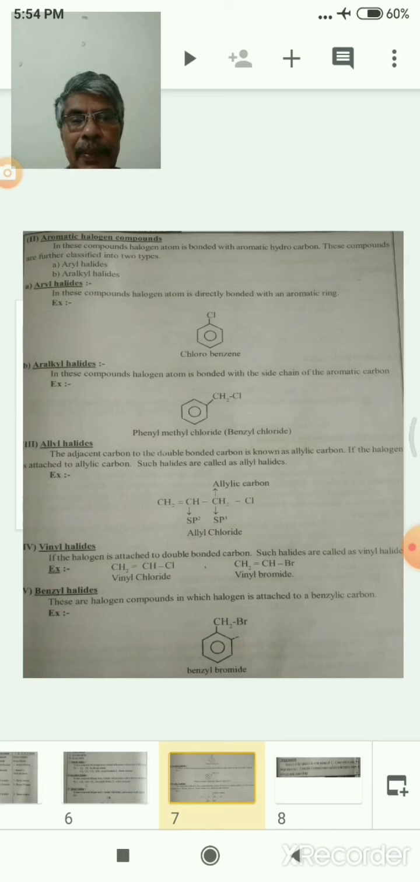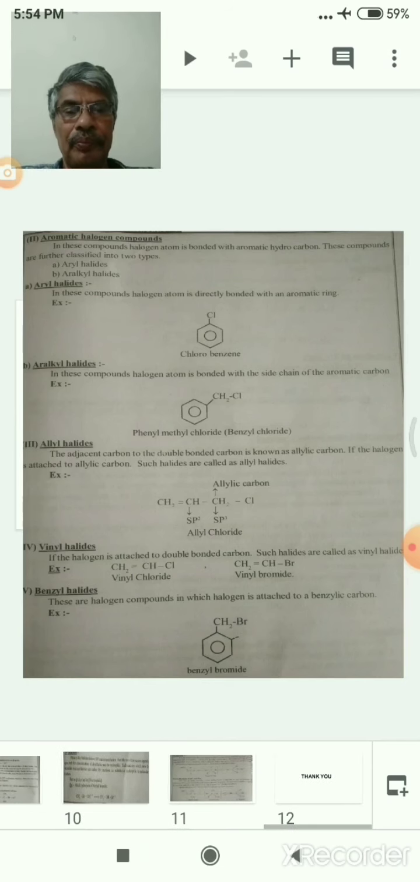Another one is the benzoyl halides. These are the halogen compounds in which halogen is attached to the benzoyl carbon. Benzoyl means C6H5CH2. The CH2 carbon is known as the benzoyl carbon, and that is called benzoyl chloride.